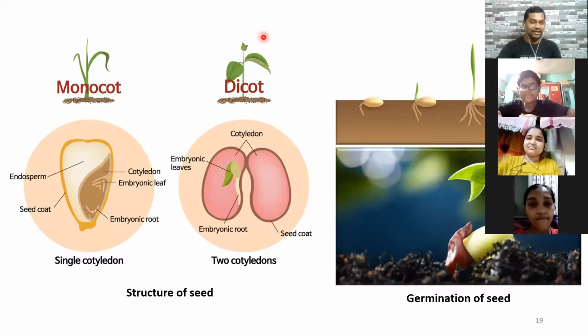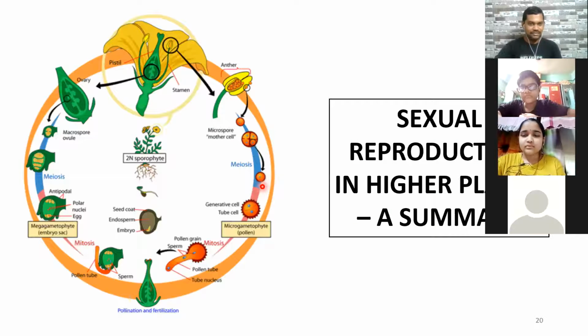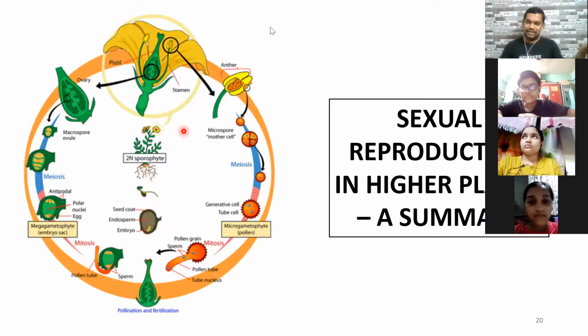But it is very very nutritive, you know the taste, and it is very healthy. Correct? That's an example of endosperm. ठीक है? So the actual story of the process of sexual reproduction is over.